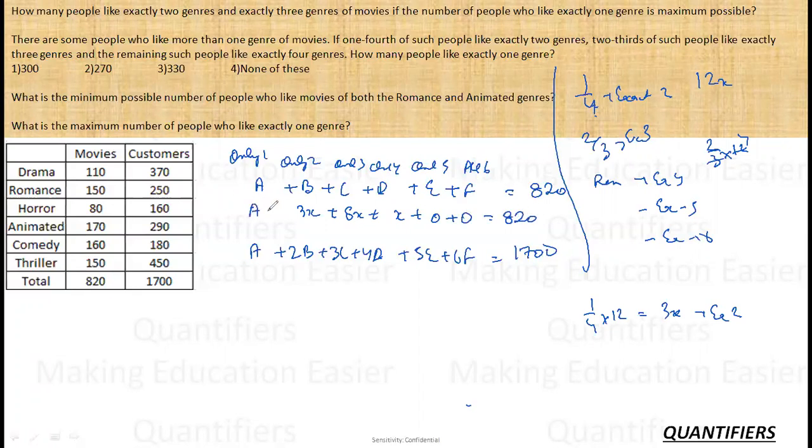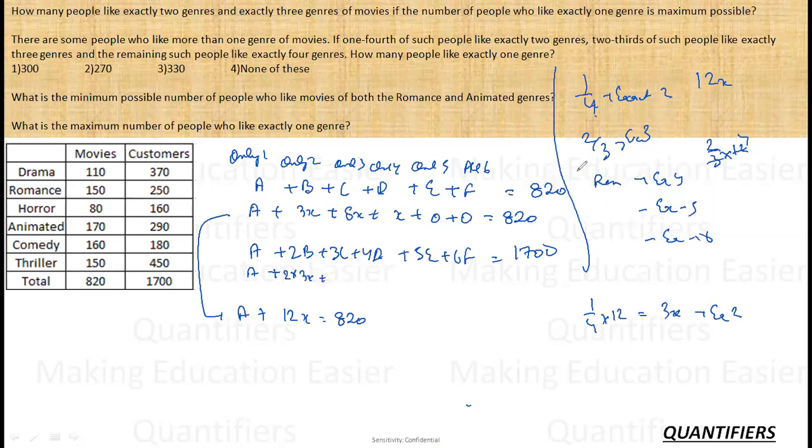All this is total equal to 820. And A plus this is equal to 820. A is those people who like exactly one category. So now from here I can make an equation. A plus 12x is equal to 820. Now if I put the values here, A is our A, B is exactly 2, which is 3x.